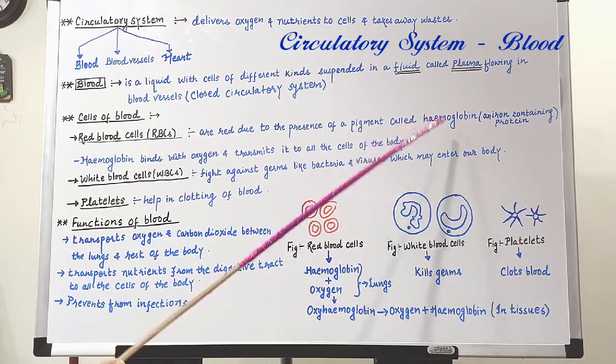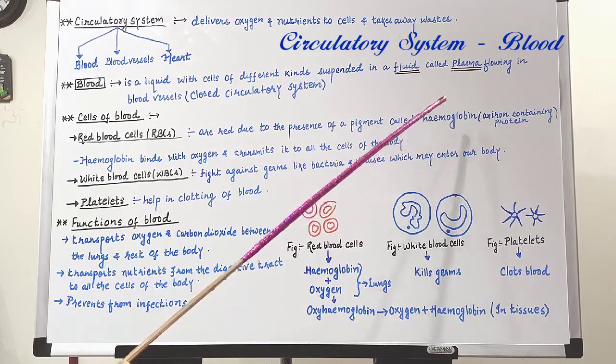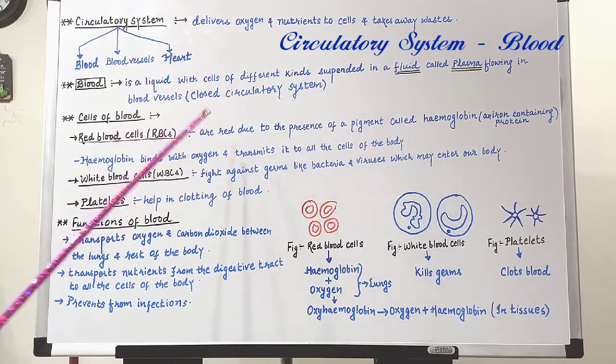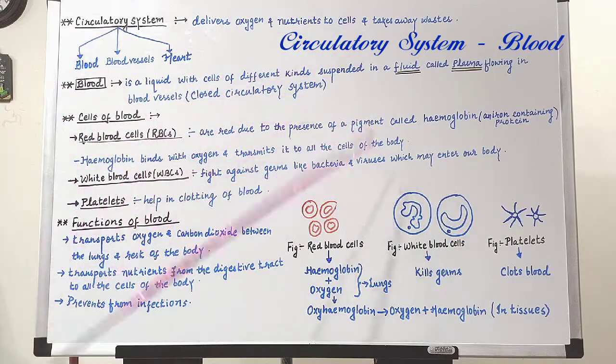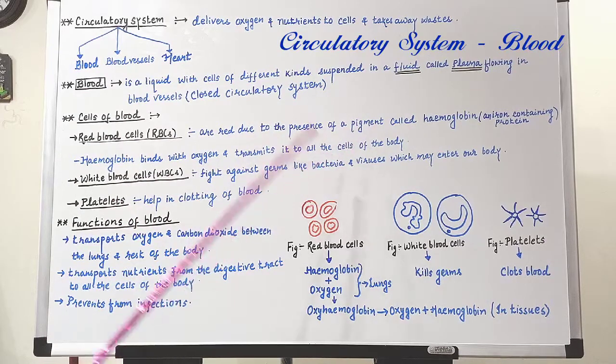Now coming to the function of hemoglobin. So it is clear that hemoglobin provides red color to the red blood cells, but it is not the main function of hemoglobin. The main function of hemoglobin is that it binds with oxygen and transmits it to all the cells of the body. So now let's see how it transports oxygen to different cells of the body.